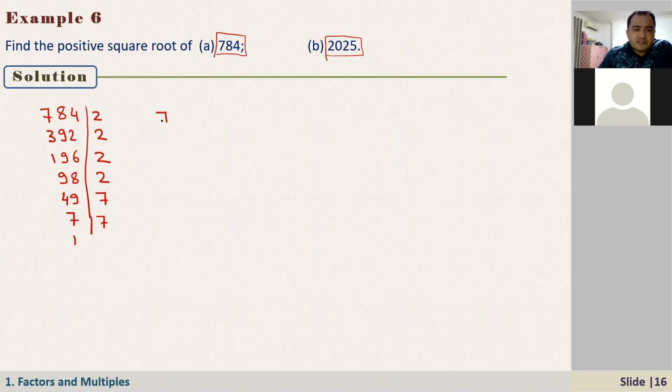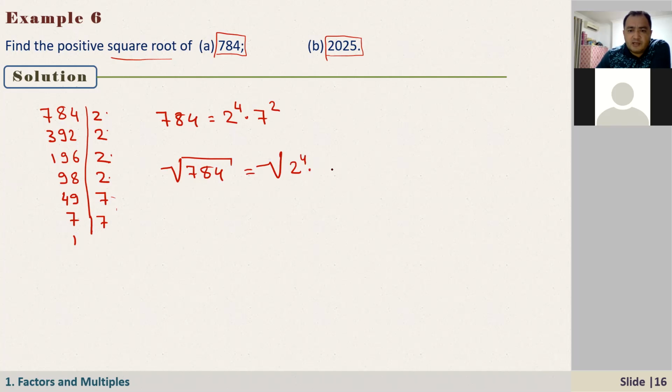Now, I can just write 784 as how many 2s? 1, 2, 3, 4. So that is 2 to the power of 4 times 7 squared. What is the question? The question is the square root of this number. Then the square root of 784 is equal to the square root of 2 to the power 4 times 7 squared.